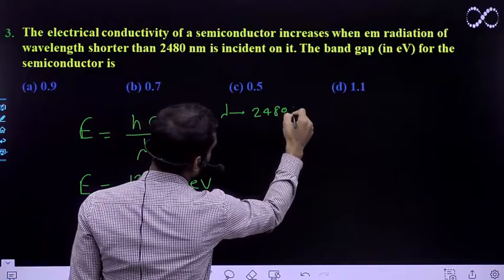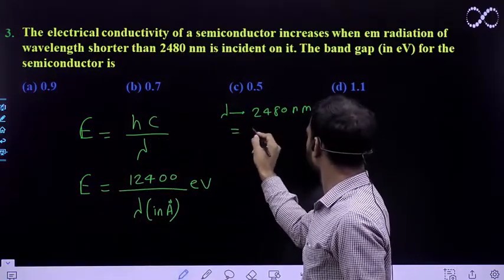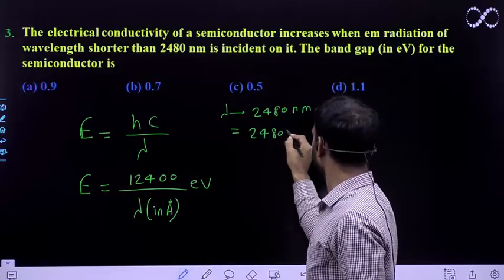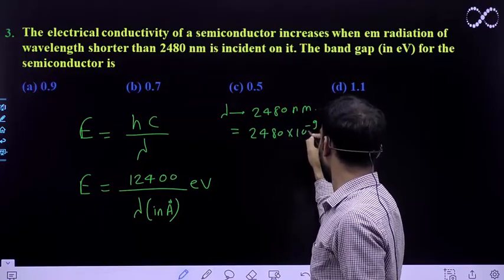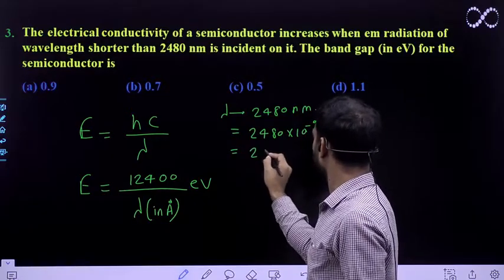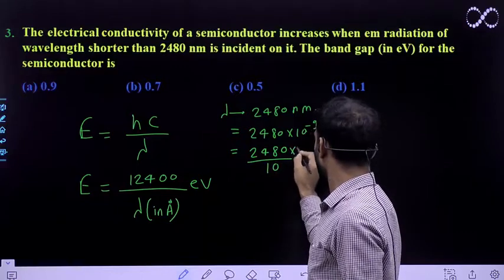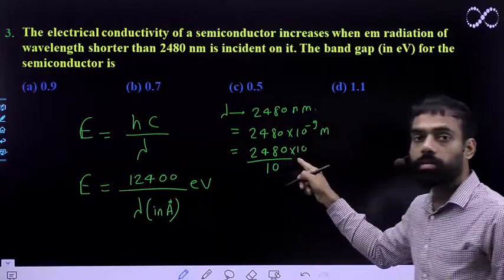2480 nanometer. Okay, so this can also be written as 2480 into 10 raised to power minus 9 meter, or we can say 2480 upon 10 into 10, multiplying and dividing by 10 here.